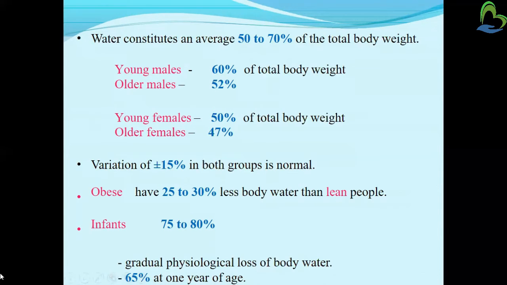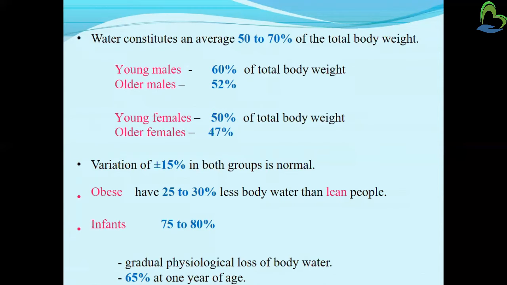So here is the calculation and the differences between male and female. In a young male, it is 60% of total body weight, and in an older male 52%. Same in female, it is 50%, and in an older female 47%. So this is the distribution in males and females. Some variation in the percentage will be there. A variation of 15% in both groups is normal. Okay, so it is normal.